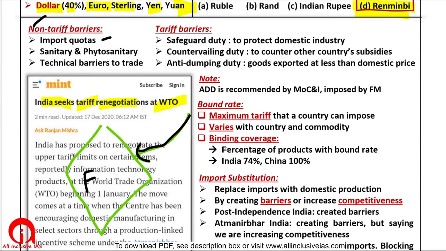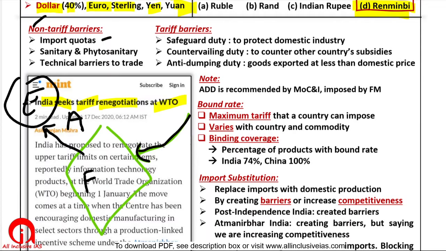Or like in the case of Europe, we generally hear in the news that Europe says that when we purchase something from India, especially agricultural products, the quality is not good, they are unsafe.